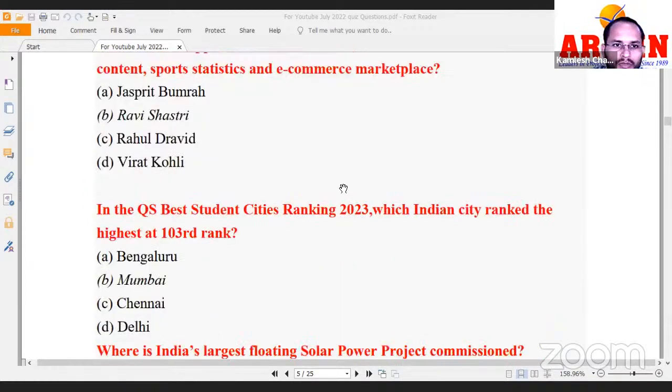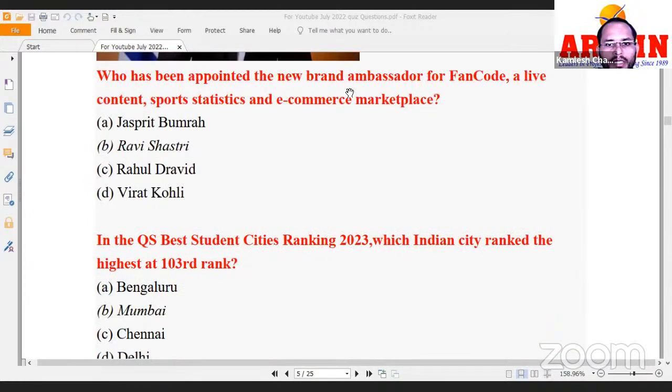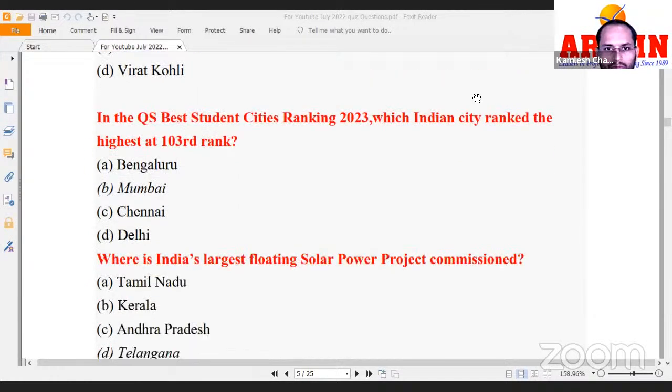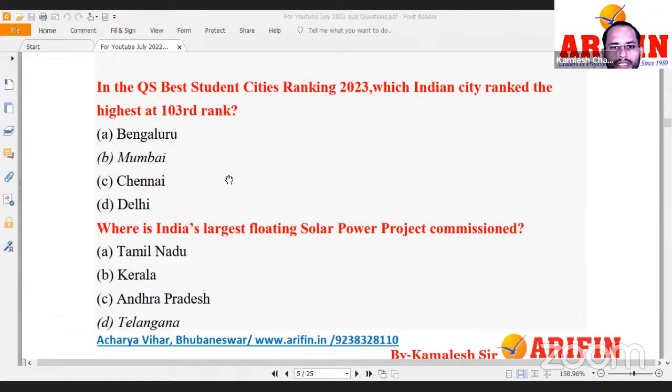This was in news. Next you see who has been appointed as the new brand ambassador of Fan Code. The answer is Ravi Shastri. Ravi Shastri, a very popular cricket commentator. He is the new brand ambassador of Fan Code. A factual question. Next, in the QS Best Student Cities Ranking 2023, which Indian city ranked the highest? Correct.